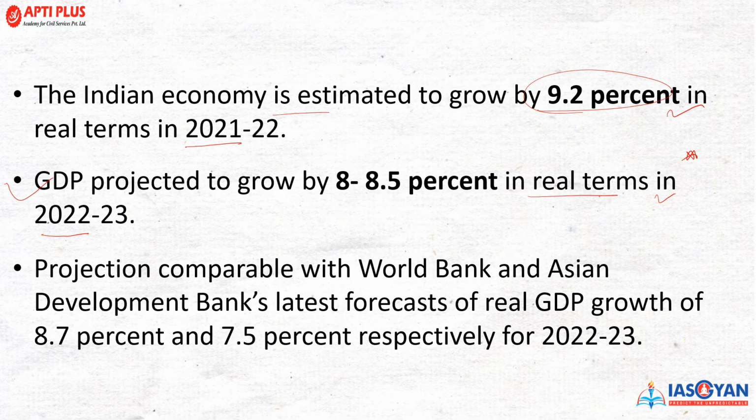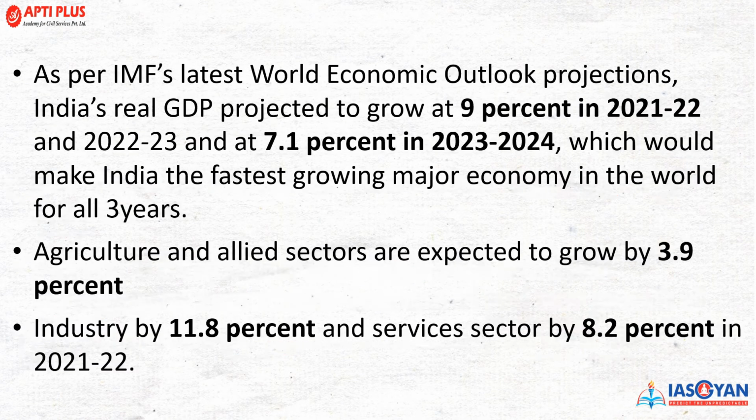अगर बात करें कुछ important banks की, कुछ ऐसे financial institutions हैं like World Bank and Asian Development Bank, they have forecasted a real GDP growth of 8.7% and 7.5% respectively for this financial year. अपार्ट फ्रॉम दिस अब देखेंगे IMF की क्या प्रोजेक्शंस हैं आने वाले टाइम्स में.